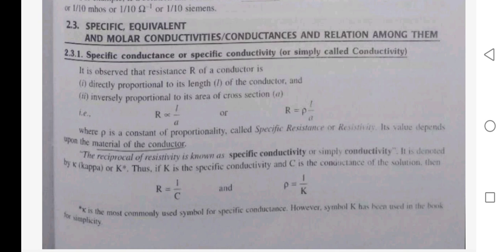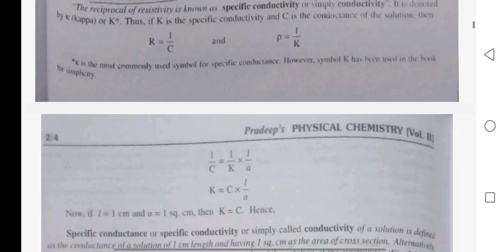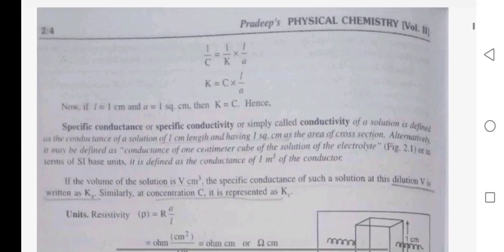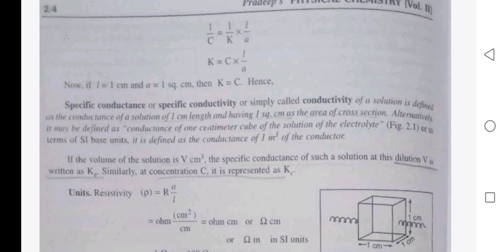Thus, if K is the specific conductivity and C is the conductance of the solution, then R is equal to 1 upon C and rho is equal to 1 upon K. K is the most commonly used symbol for specific conductance. However, the symbol K has been used in the book for simplicity. 1 upon C is equal to 1 upon K cross L upon A. K is equal to C into L upon A. If L is equal to 1 centimeter and A is equal to 1 square centimeter, then K is equal to C.